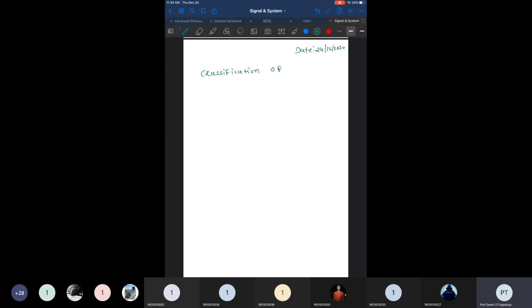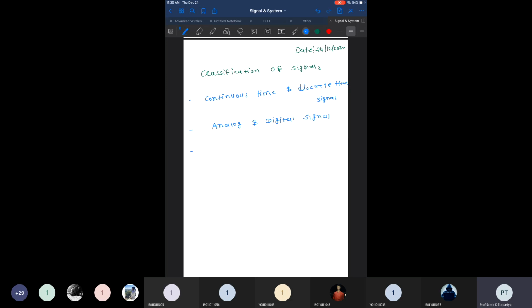Signals can be broadly classified into 5 categories. The first category is continuous time and discrete time signals. The second category is analog and digital signals.